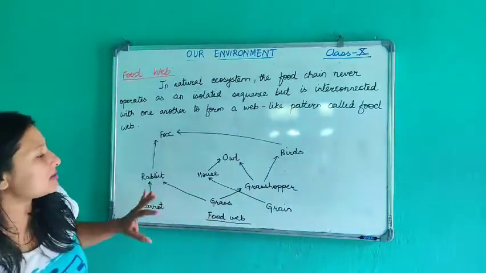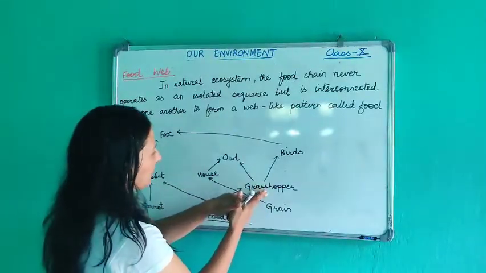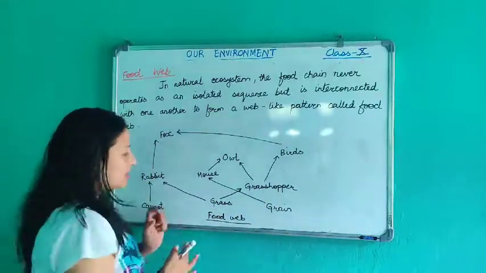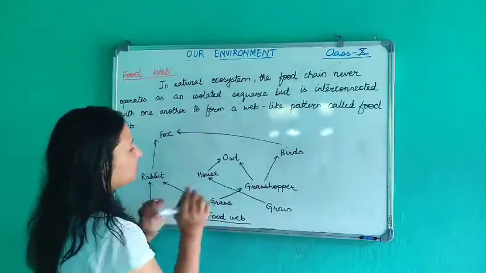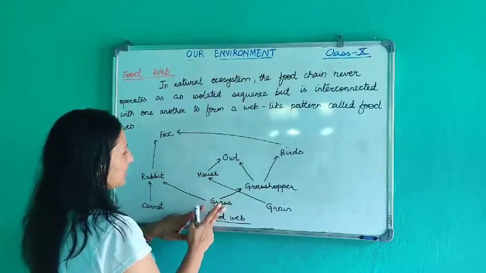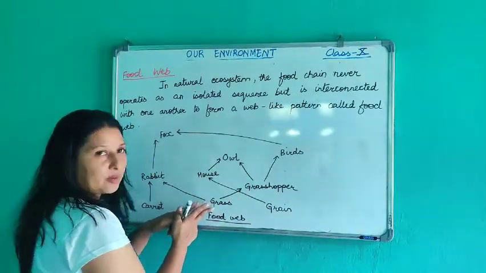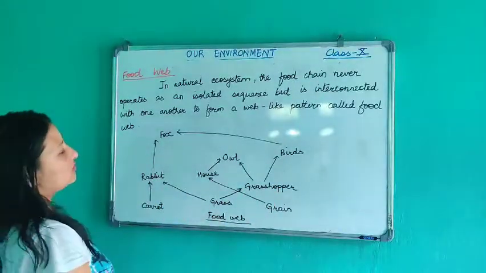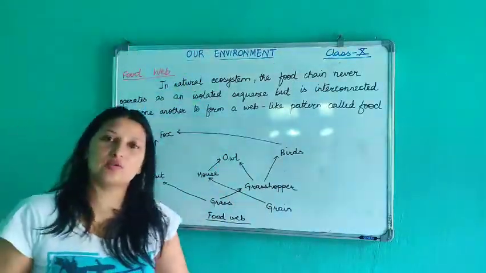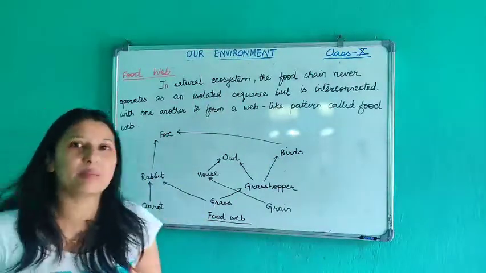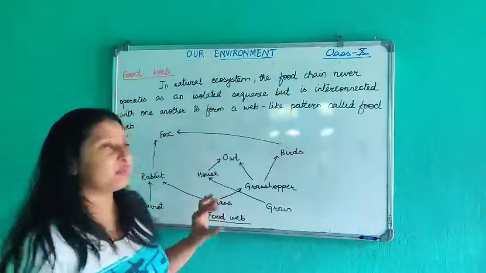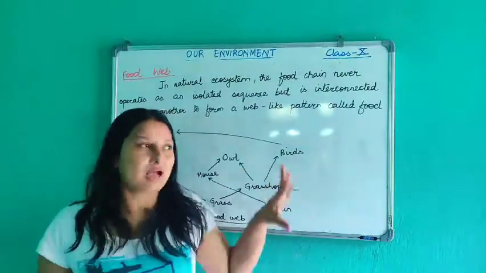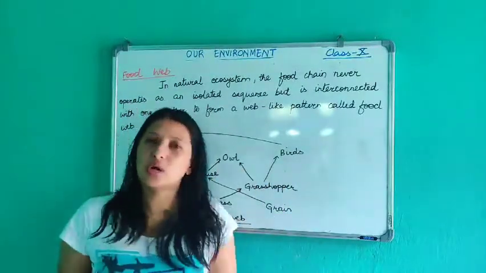Okay, so यहाँनिर चाहिँ सिम्पल खाली ग्रासले ग्रासहपर खायो, ग्रासहपरले बर्ड्स, यो एउटा लिनियर सिक्वेन्स मात्रै भएन नि त. ओके, यहाँनिर त ग्रासहपरले ग्रासलाई खाँदैछ, ऱ्याबिटले पनि खाइरहेको छ हैन. सो यस्तो पाराले one organism is eating the other organism, on top of that another organism is there, so it is forming a web like structure, and this web like structure occurs in the natural ecosystem, and that is known as food web.